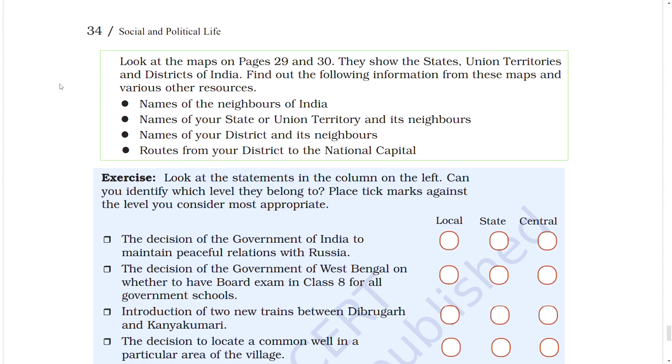Look at the maps on pages 29 and 30. They show the states, union territories, and districts of India. Find out the following information from these maps and various other resources. Names of the neighbors of India, names of your state or union territory and its neighbors, names of your district and its neighbors, routes from your district to the national capital.